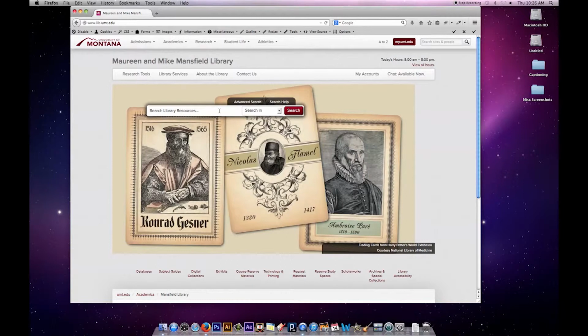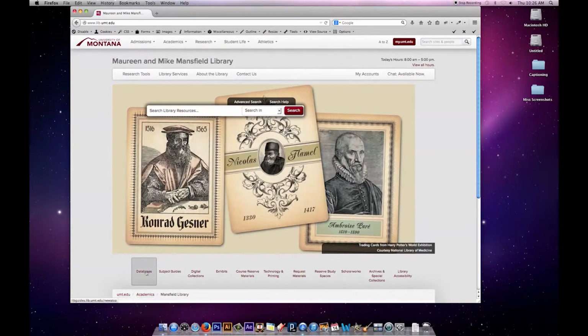We could use this main search box, or we could go to the advanced search into the library catalog. And the University of Montana has about 1.6 million things in its catalog, books and government documents, etc. But we're going to go to a database called WorldCat, which has the holdings of the University of Montana as well as thousands of other libraries from around North America and many parts of the world.